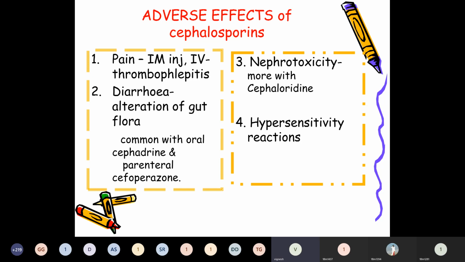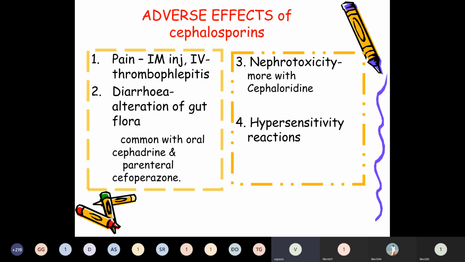And hypersensitivity reactions. They are the most important adverse effects of cephalosporins. Manifestations are similar to penicillin, but incidence is low compared to penicillin. Rashes are the most frequent manifestation, but anaphylaxis, angioedema, and urticaria may also be seen in some cases.